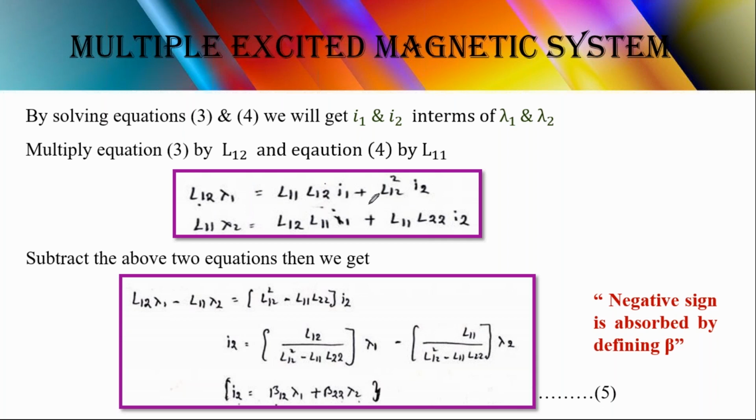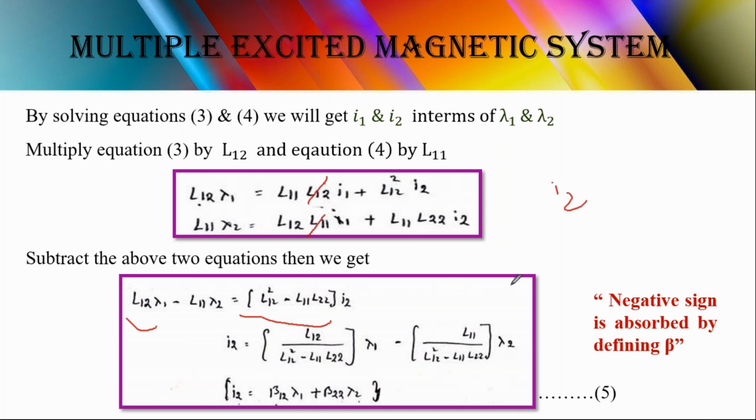When we subtract, these two terms will be cancelled, and we get the final equation in terms of I2. L12 lambda 1 minus L11 lambda 2 is equal to L12 square I2 minus L11 L22 I2. From this equation I can obtain the value of I2. I2 equals L12 divided by the whole term into lambda 1 minus L11 divided by the whole term into lambda 2. So we obtain the equation for I2.